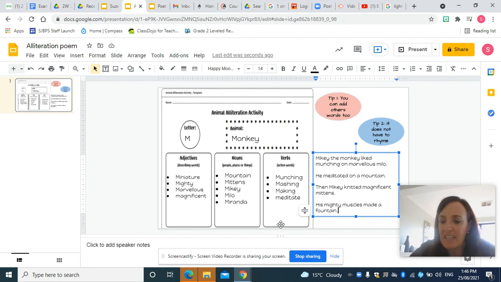So there's just an example, boys and girls, of an alliteration poem that you might write. So use your brainstorm words from yesterday. You're aiming for 4 sentences and it doesn't have to rhyme, or you can take up that challenge and try and make it rhyme like I did. I hope you have fun, and the teachers and I are so excited to read your cool alliteration poems.